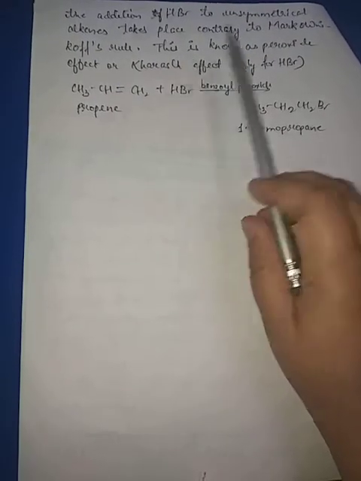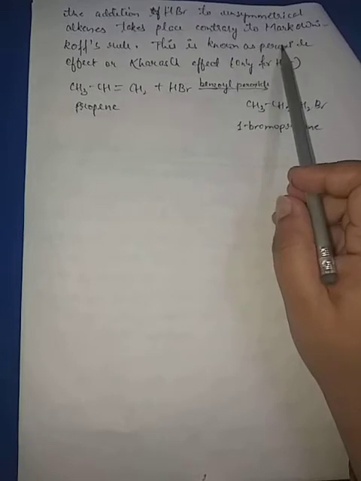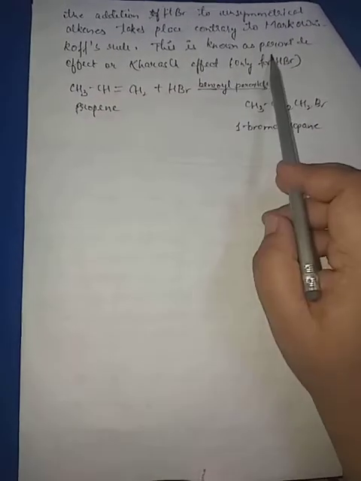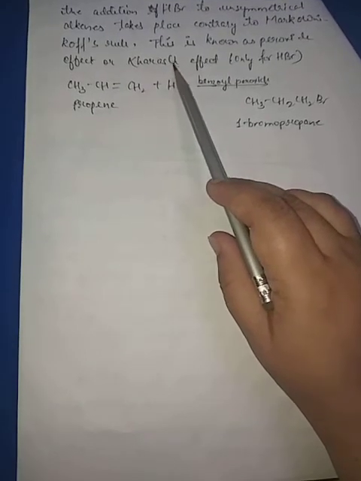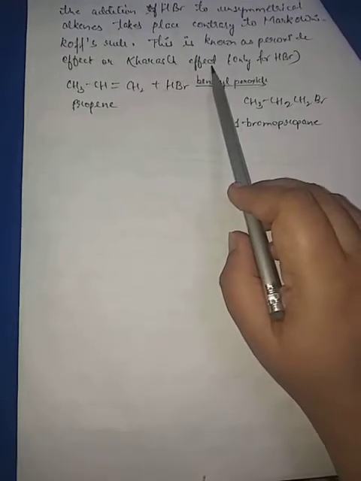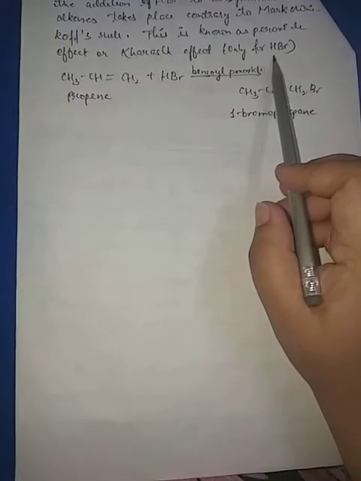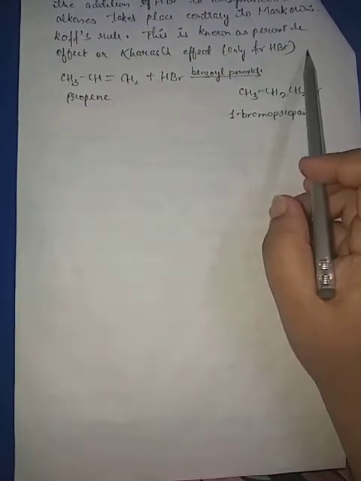This effect where peroxide is used is called the peroxide effect or Kharasch effect, and this is effective for HBr only, not for HCl and HI.